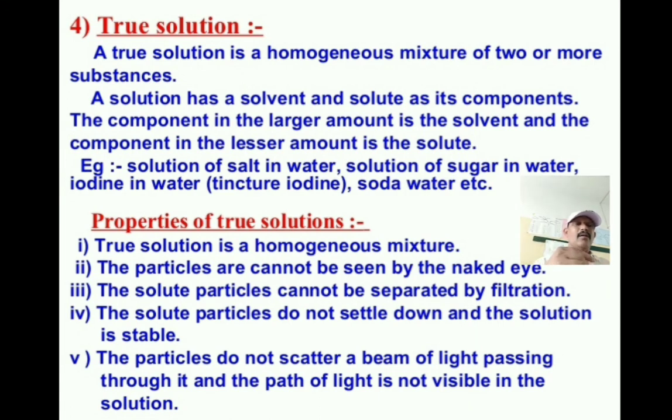So when the torch is passed into the solution, they do not scatter. The light moves only as a beam, a collection of light rays. So the path of light is not visible in the solution. It is true, we cannot see the path. Okay. So I think you understood these points which we have discussed, the true solution and the properties of true solution.